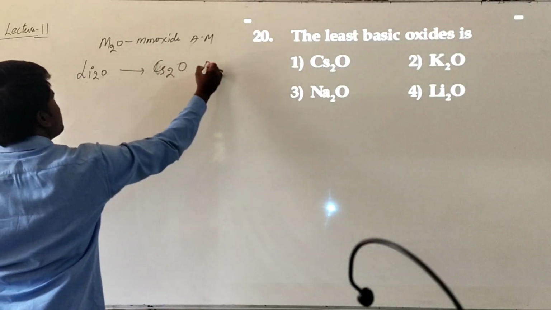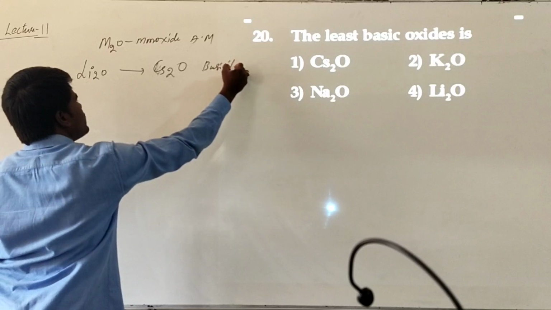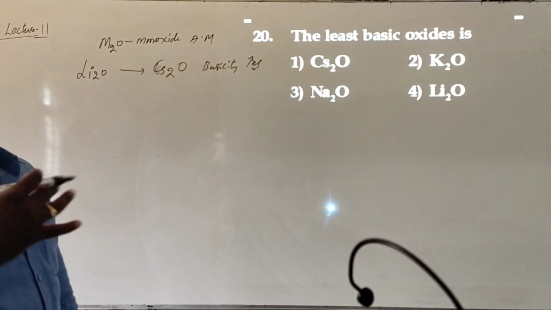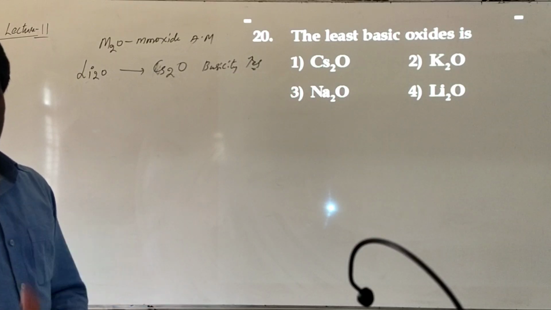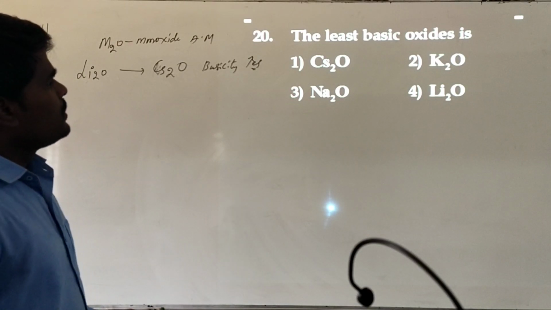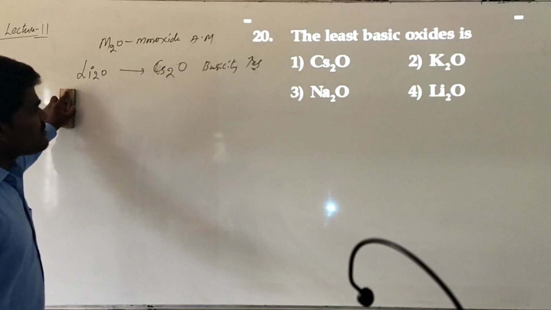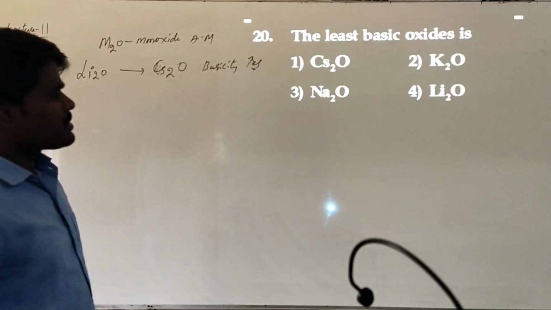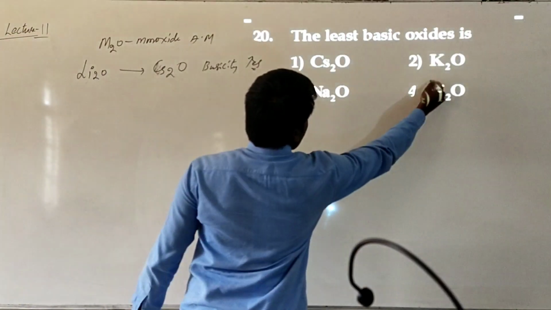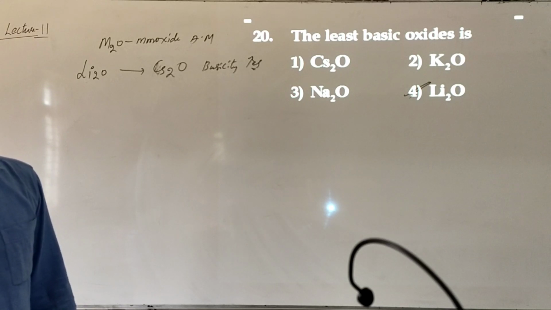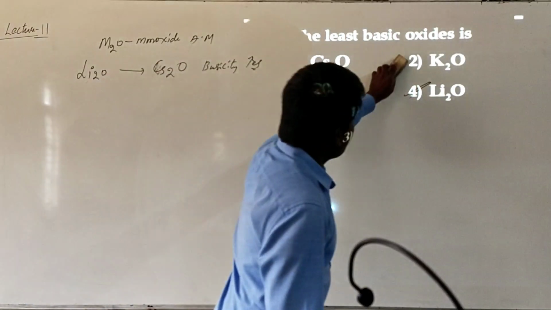Basicity increases because the electropositive nature of the metals increases from lithium to cesium, so the basicity of the resultant oxide also increases. Lithium will be the least basic oxide and cesium will be the most basic oxide. So the answer will be lithium oxide, the least basic oxide among the alkali metal oxides. Hope it is clear.